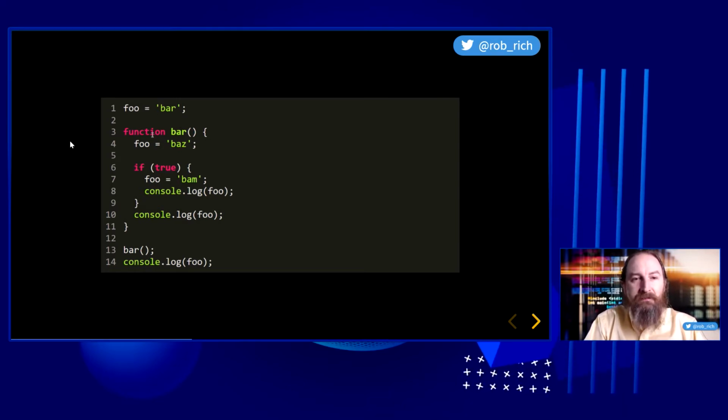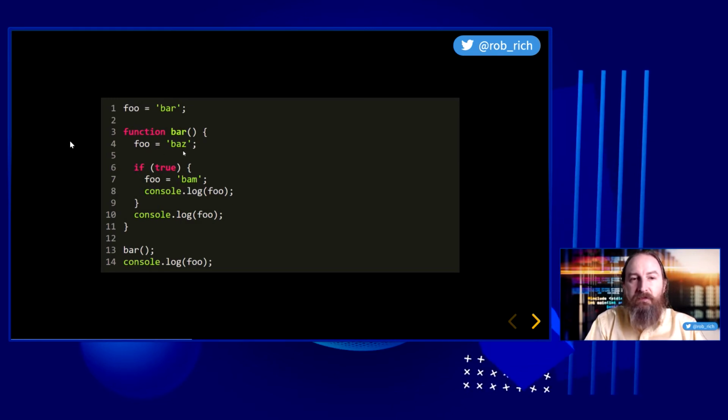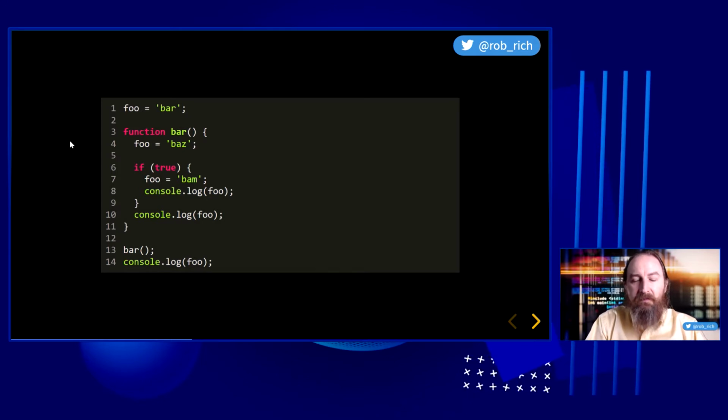Very nice. We'll define a function and then execute it. Inside of our function, we'll go looking for that foo variable. Is there one in the current scope? There is not. So let's climb up to the outer scope. There's not one here. Eventually, we'll get to that global scope, and we'll find the foo variable that was defined there, and we'll set its value from bar to Baz. Inside of our true block, we'll set from Baz to Bam, and we'll console log Bam and Bam again. Leaving our function, we'll console log out here that foo variable in the global scope, and that one is Bam as well. Bam, Bam, and Bam.